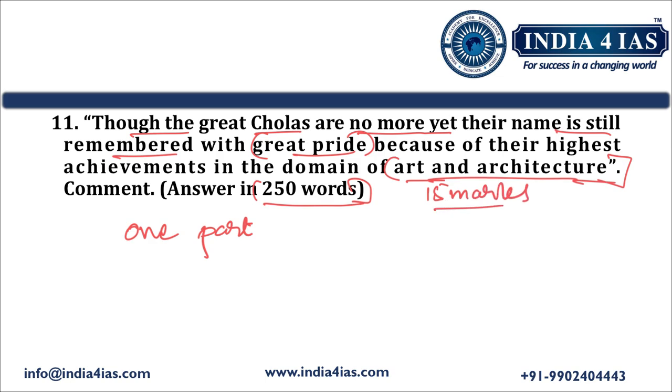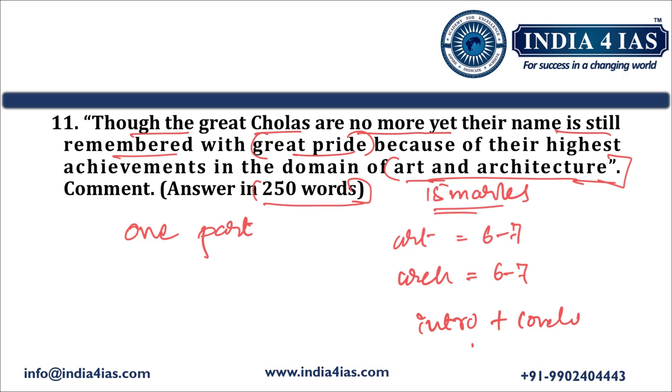Since it is for 15 marks, for art we should write at least 6 to 7 points, and for architecture we should write another 6 to 7 points, with one introduction and one conclusion. This amounts to some 14 to 16 points. This is more than enough to get average marks of around 8 plus. Now let us move to the discussion of the answer.